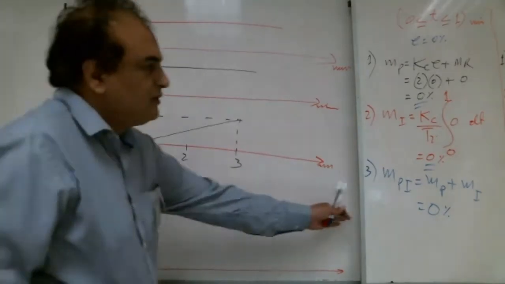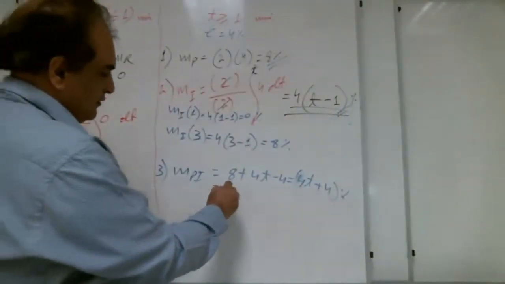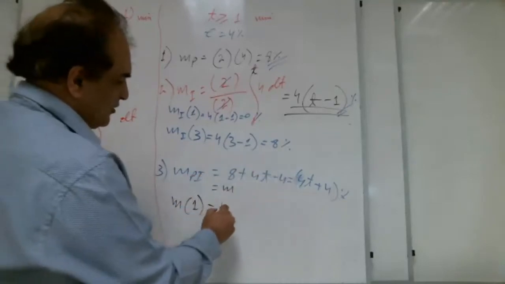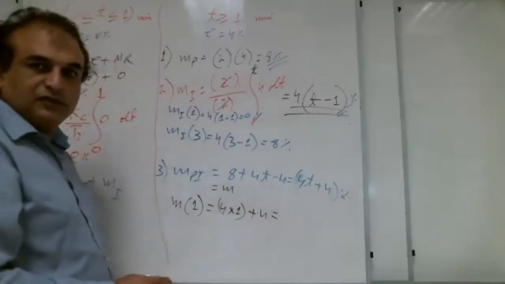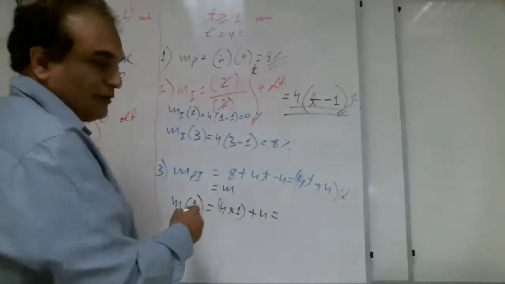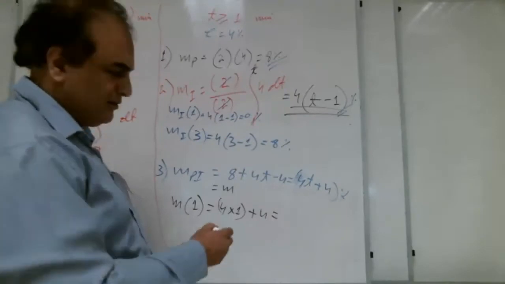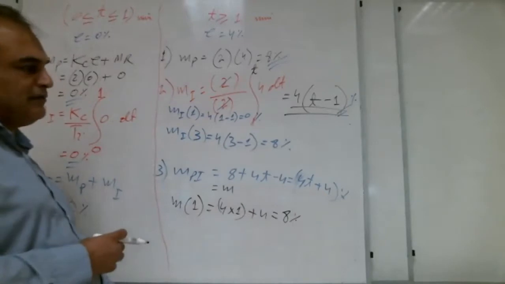Okay, Shabab, come this side. At 1, how much? MPI at 1, how much? 4 into 1 plus 4. How much, Shabab? A lot of brothers are writing 11. That is not correct in the book. See this one. 8%. Right, Shabab?